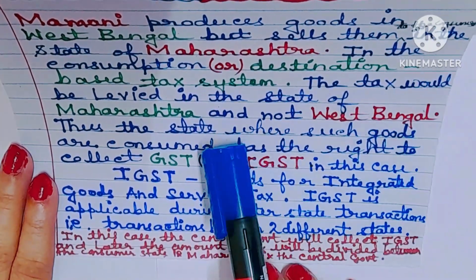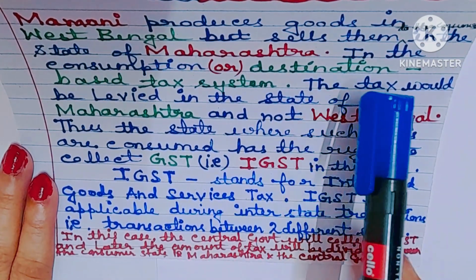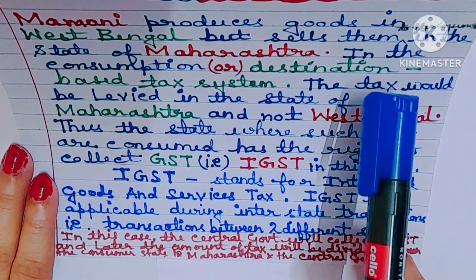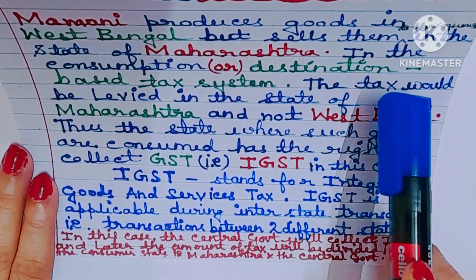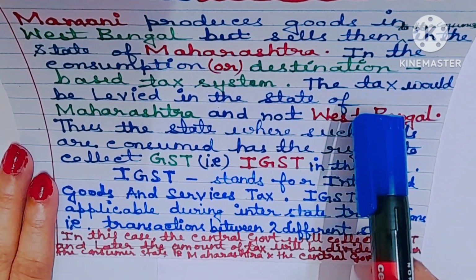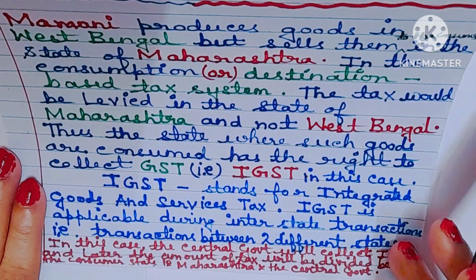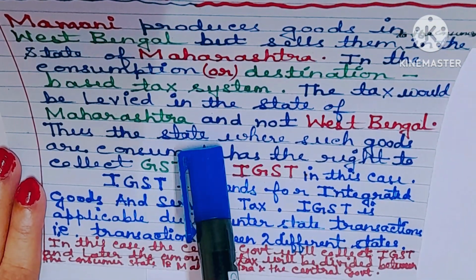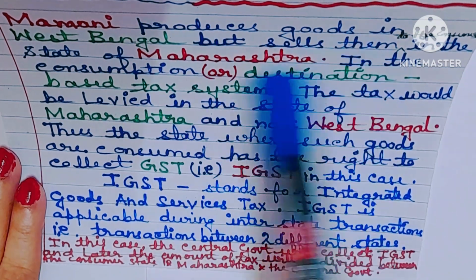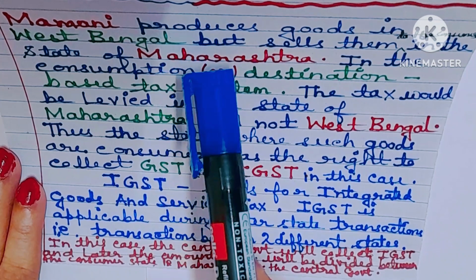Why Maharashtra will collect the tax? Please remember, GST is a destination-based tax or consumption-based tax. The place of consumption will decide the state that will collect the tax. So who is the consuming state? Maharashtra. Whereas West Bengal is the producing or manufacturing state.